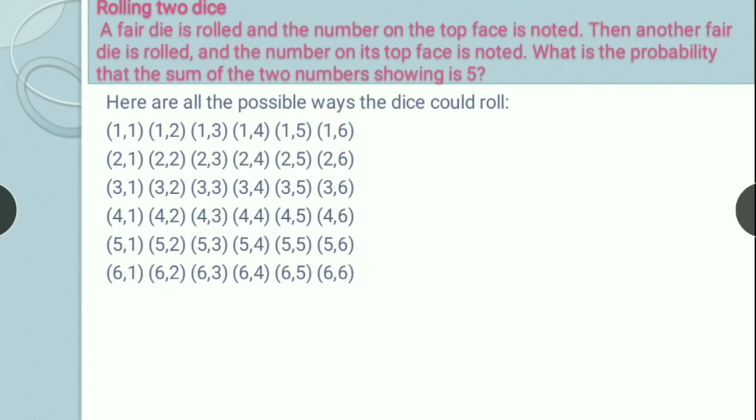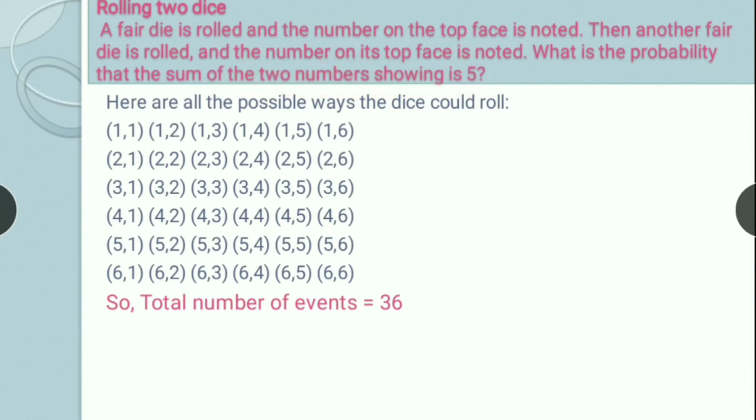It can happen that 2 comes on the first and 1 on the second, and 2 2, 2 3, 2 4, 2 5, 2 6, and so on. We have made these cases, and they are 36 in number. So total number of outcomes in this case is 36. So what do we have to find out here? We have to find out the probability that the sum of the two numbers showing is 5.